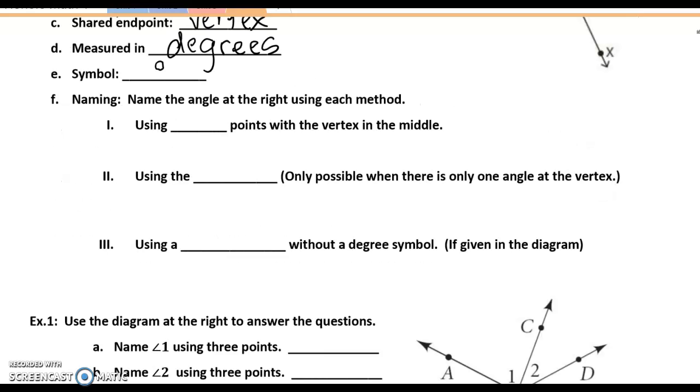Now there's three different ways that you can name an angle. One way is by using three labeled points with the vertex in the middle. The other way is by using the vertex. Now this is only possible when there is only one angle at that specific vertex. Another way is by using a number without a degree symbol, if it's given in the diagram.